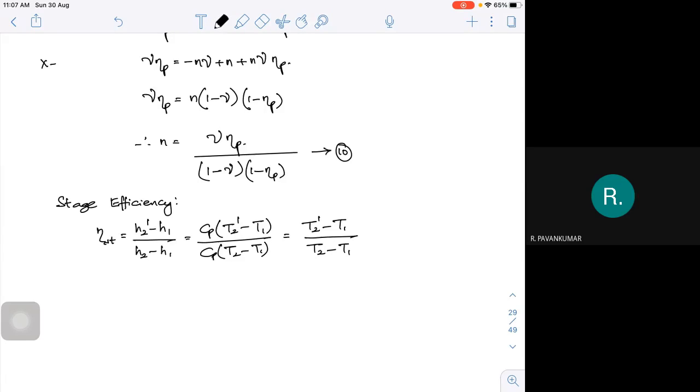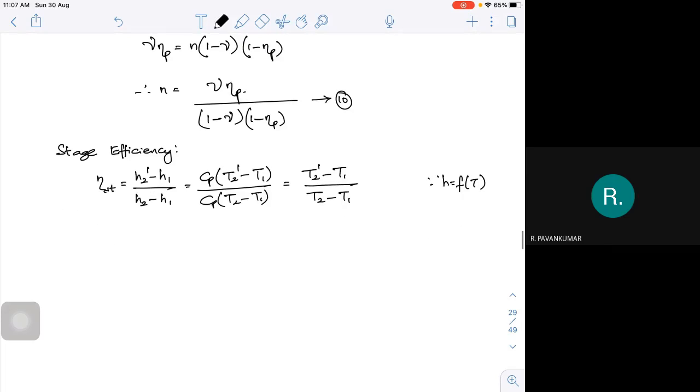Actually, H is a function of temperature. So I can write T2 minus T1 is equal to T2 dash minus T1 divided by your stage efficiency.